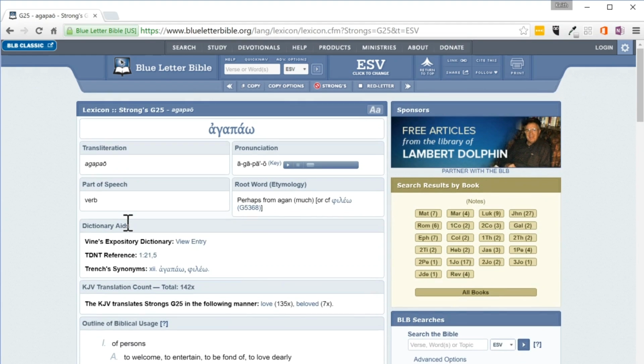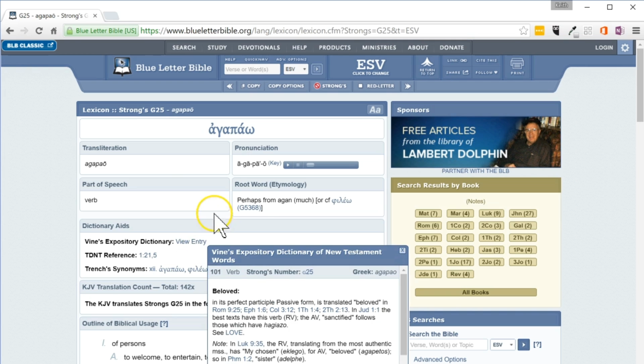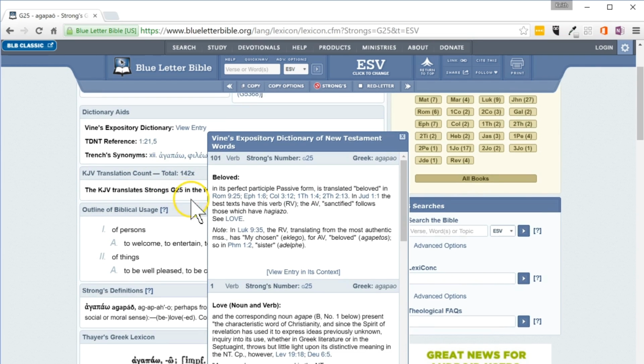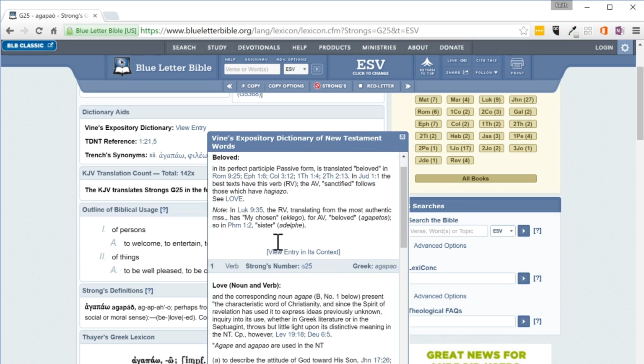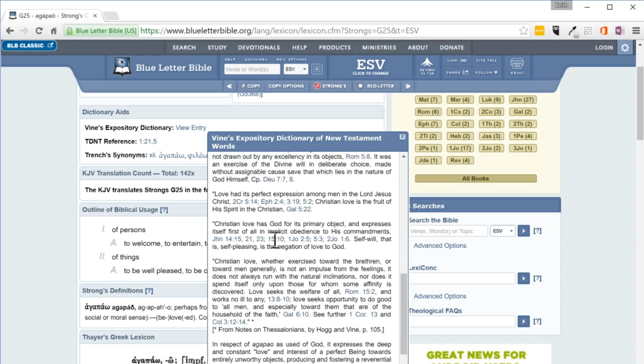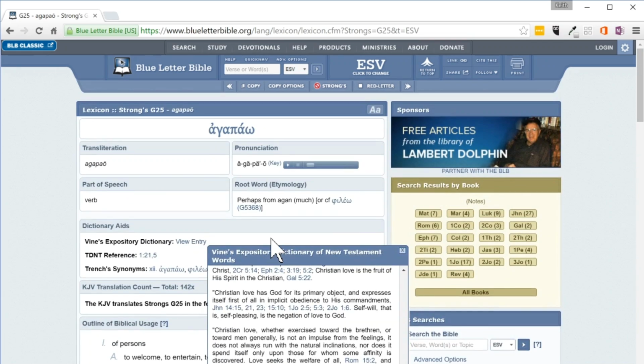there is that same Thayer's that is in BibleHub. But what I really like about Blue Letter Bible is it gives you the Vine's Expository Dictionary entry, which is the most popular word study dictionary in the world. And so if you click the View Entry, right there on that same page, without leaving the page, it gives you kind of the definition of that word and some basics about it without going quite as deep as that Thayer's. So if you want to go a little bit deeper, but not quite so deep as the Thayer's, then Vine's is a fantastic intermediate study.